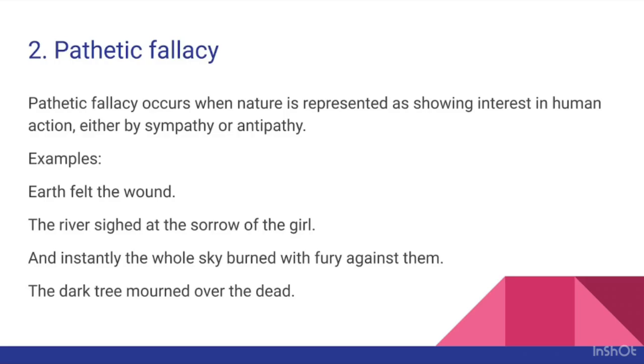And instantly the whole sky burned with fury against them. Here also this is pathetic fallacy, and the sky, which is an element of nature, is shown as feeling interest in human action in the expression burned with fury against them. Of course this is antipathy, but this is pathetic fallacy.